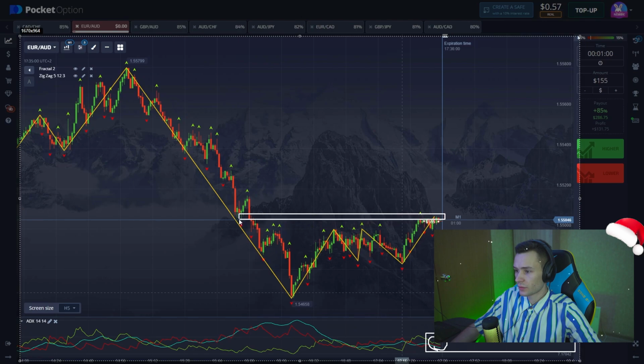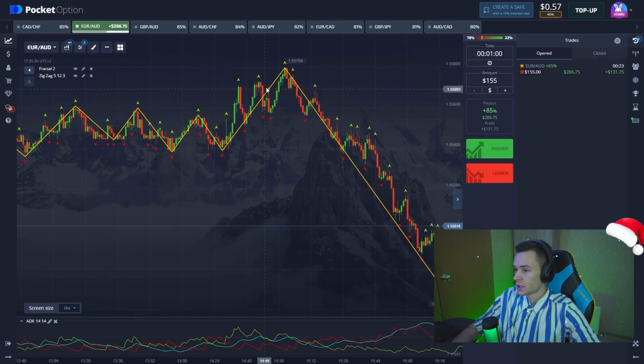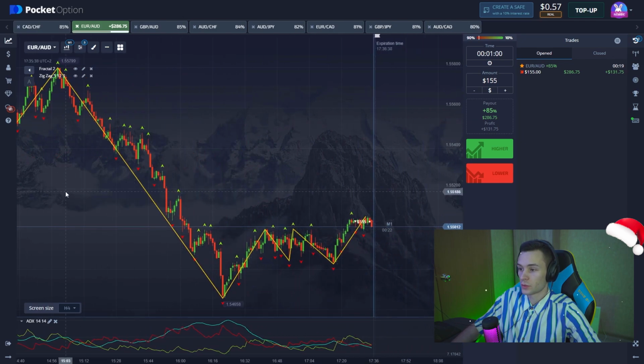Also the touching of the resistance level that happened here, and the local high has also been updated, and considering the downtrend after this pullback, the price should keep going down, guys, based on the dynamics of the price movement. And so the same thing happening here. Also we see the correction and the following downward movement.